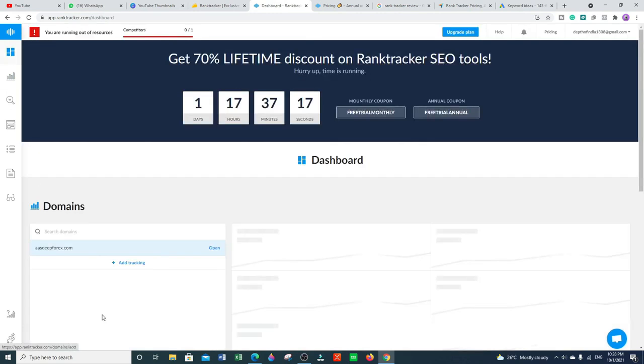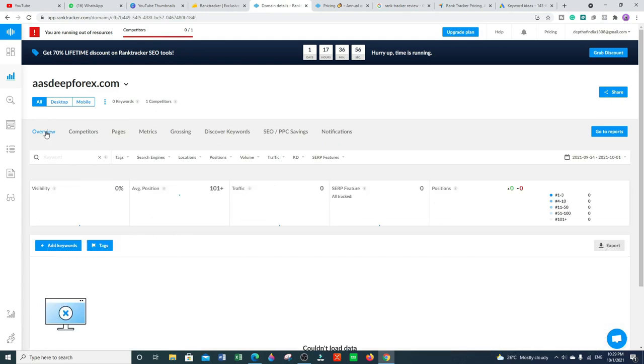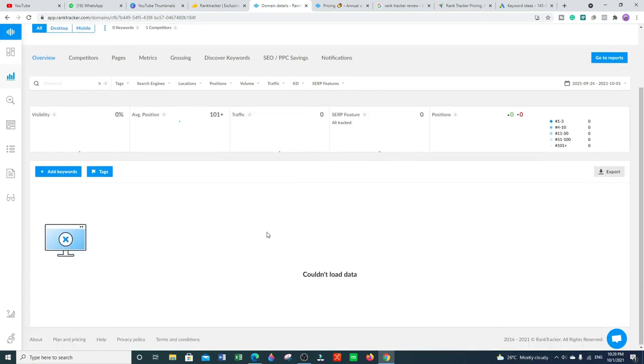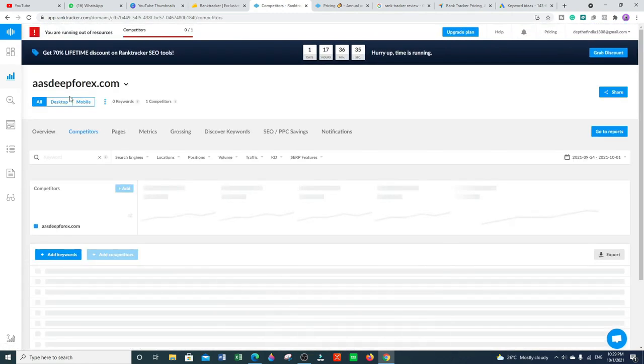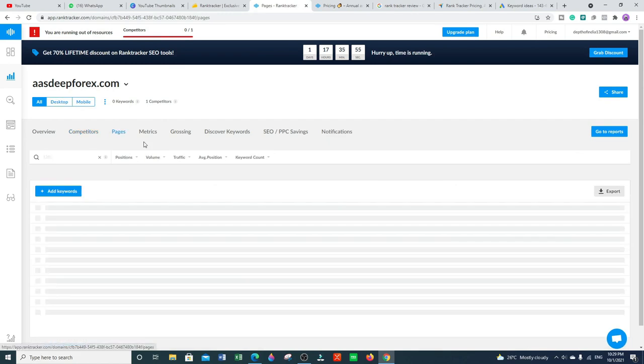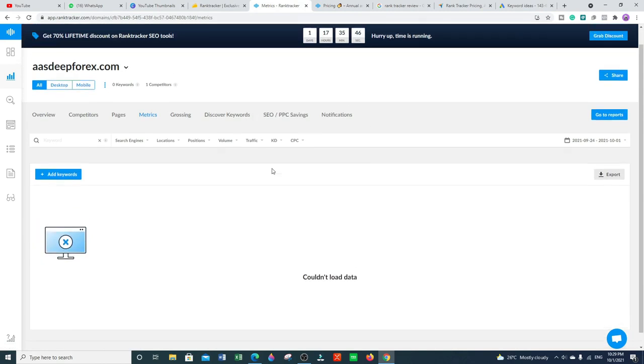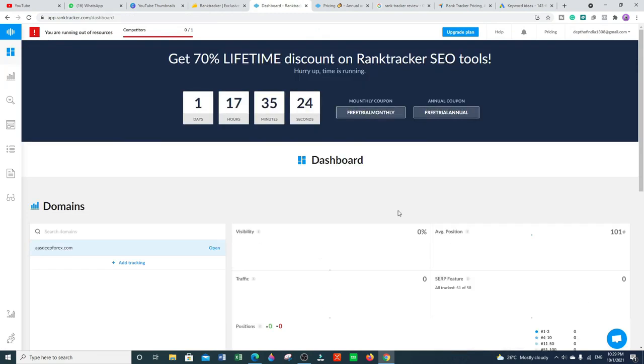Now first of all, I'll check my competitor's domain. I'll click on domain. Okay, now I'm in the overview dashboard. Go to competitor. Now I can see my competitor helloviru.com, and I was comparing with his website. Many details I can check and analyze: pages, metrics, crawling, discover keywords, SEO, PPC savings, notifications, and a few more. All the things you need to analyze your competitor and research your keywords are available. I hope you understand this tool better.